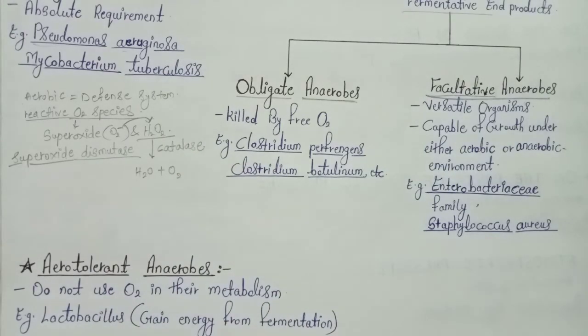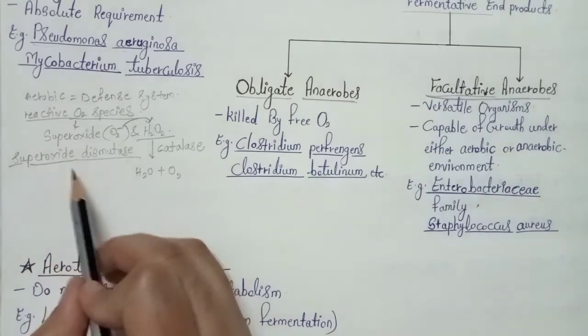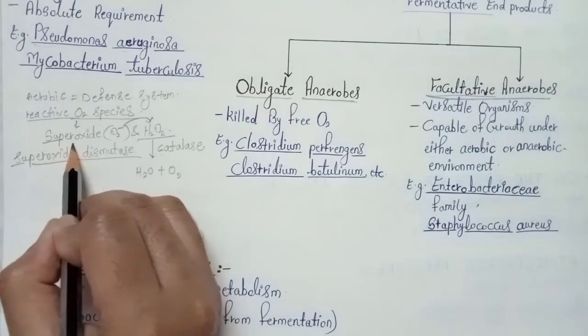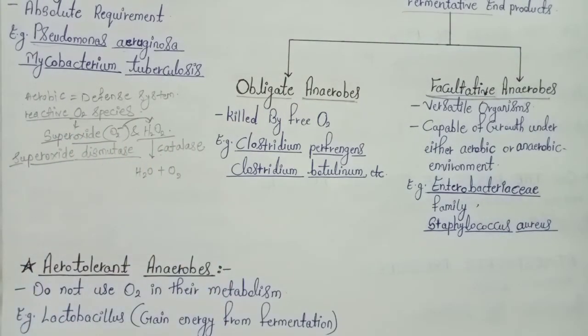In obligate anaerobic organisms, enzymes like superoxide dismutase and catalase are absent, and because of this lack of defense mechanism, if the obligate anaerobe performed aerobic respiration in the presence of oxygen, the accumulation of superoxide and hydrogen peroxide would lead to the death of the cell, because they are harmful. Hydrogen peroxide and superoxide are highly reactive oxygen species which are toxic for their growth. So if they performed aerobic respiration, these reactive oxygen species would lead to their death.